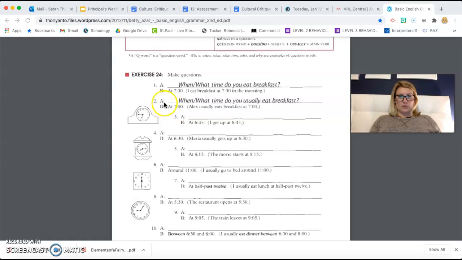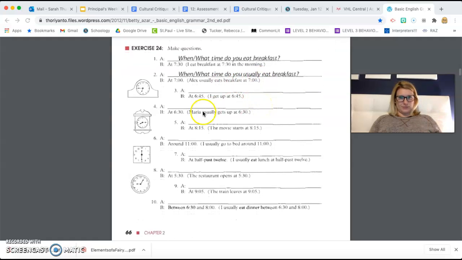Okay, here we've got question 2. When or what time do you usually eat breakfast? Alex usually eats breakfast at 7 o'clock. Let's take a look at number 3. It says at 6:45. I get up at 6:45. So what would the question have been? What time do you get up? I get up at 6:45.